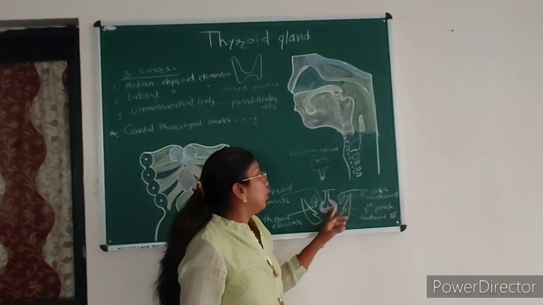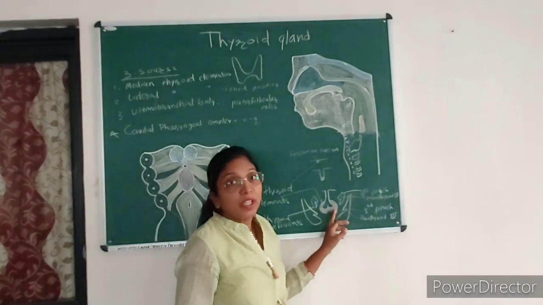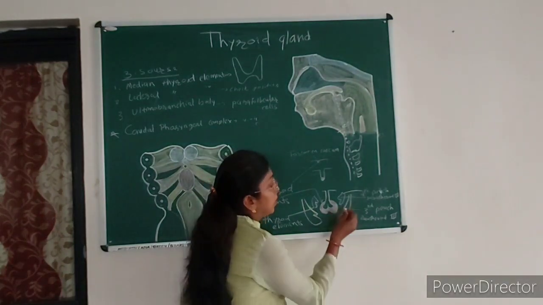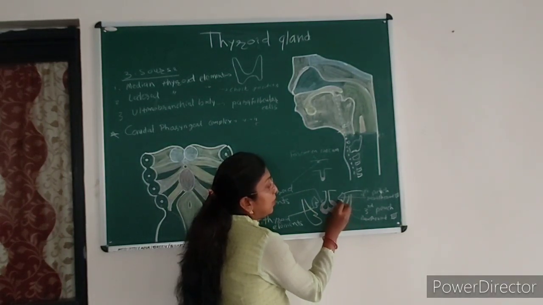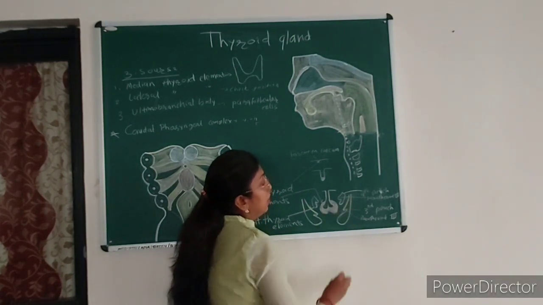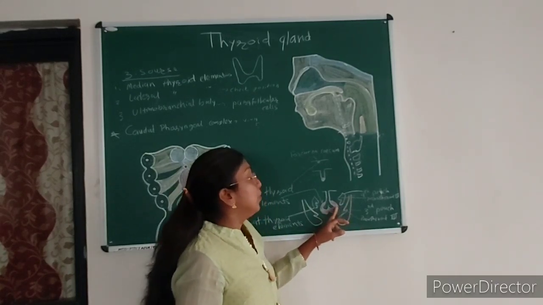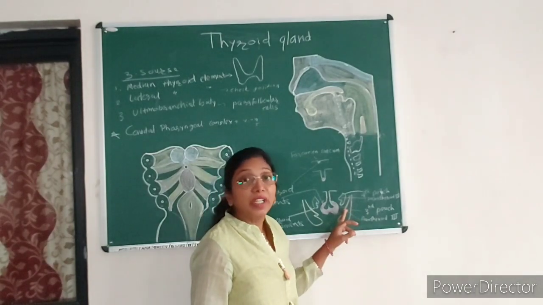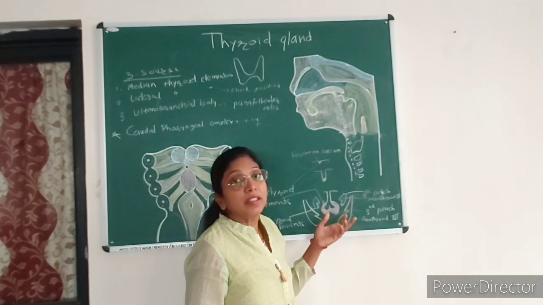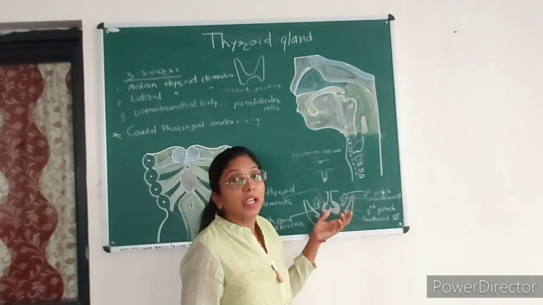This bilobed mass of median thyroid elements fuses with the lateral thyroid elements from the caudal pharyngeal complex, and this arrests the descent of the thyroid gland.